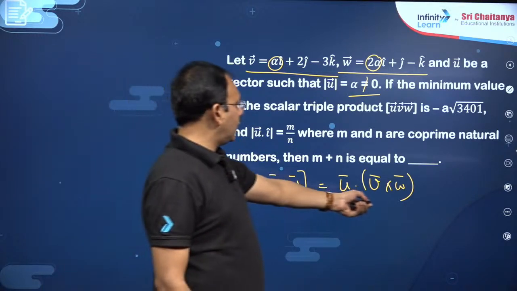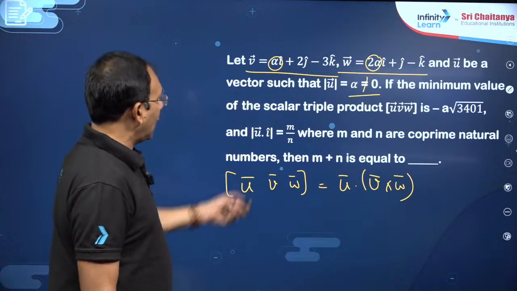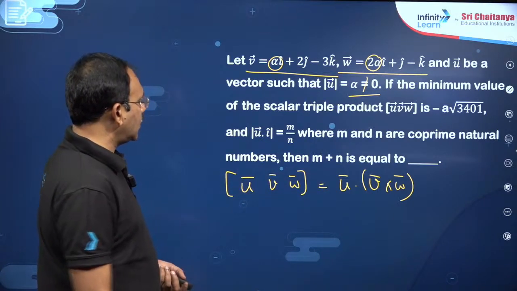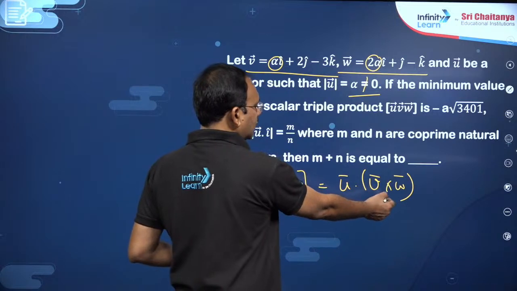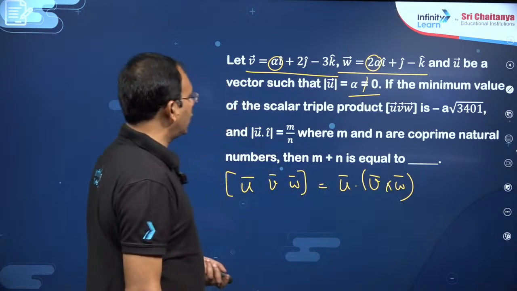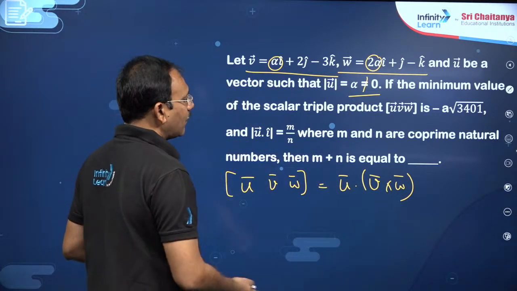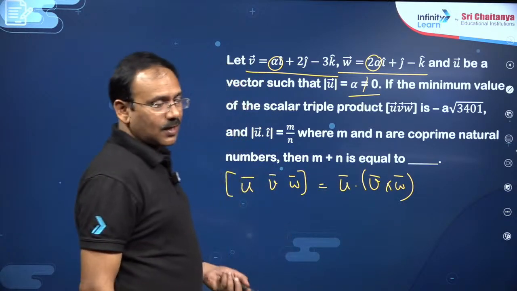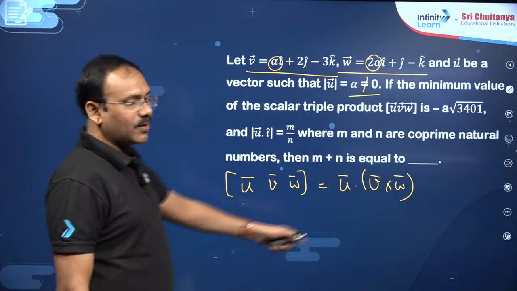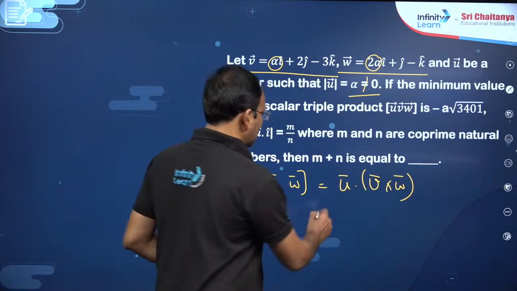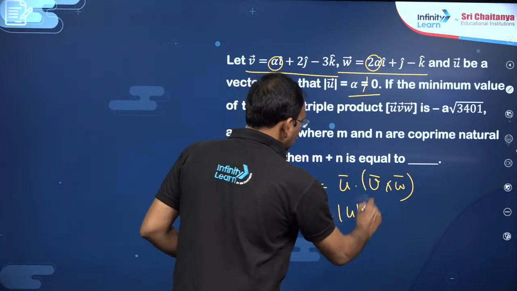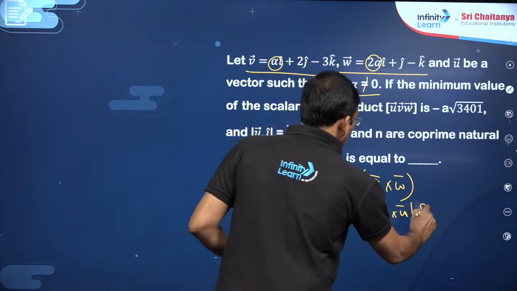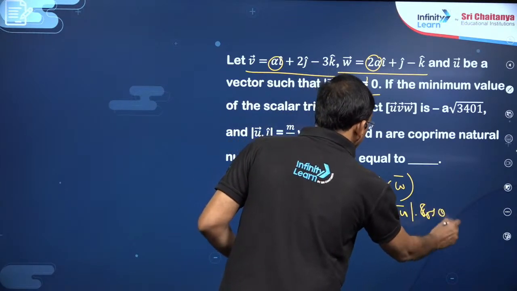Here you will get V cross W in terms of alpha, and their dot product is going to be magnitude of U into magnitude of V cross W into the cosine of the angle between them.